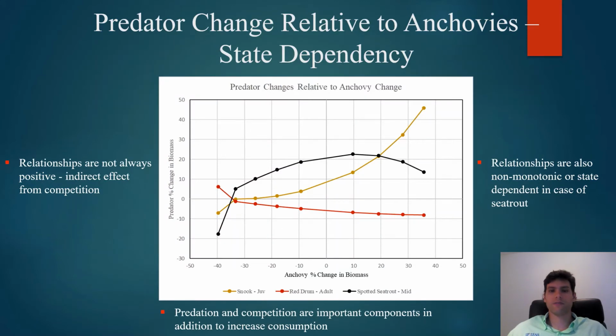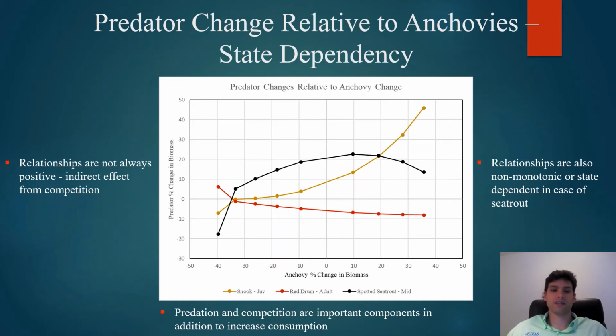So this slide represents the relationship between anchovies and predators. On the x-axis, we have changes in anchovy biomass, and on the y-axis, we have changes in predator biomass. Spotted sea trout are represented in black, snook in gold, and redfish in red. And I think one of the major takeaways from this graph is that the relationships can often be state dependent, so they can change. As you can see, the relationship between spotted sea trout and anchovies is positive up to a given point, but then this relationship turns negative.